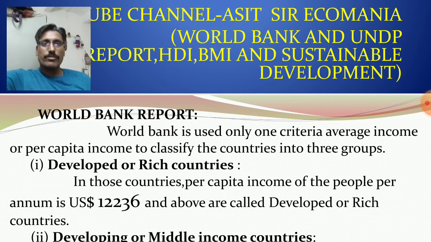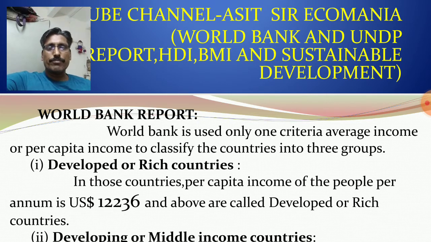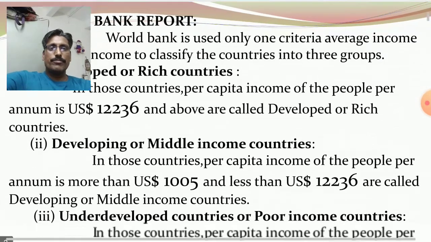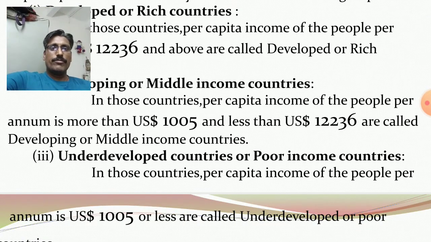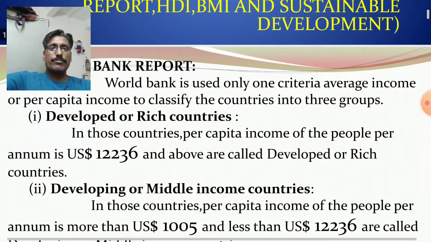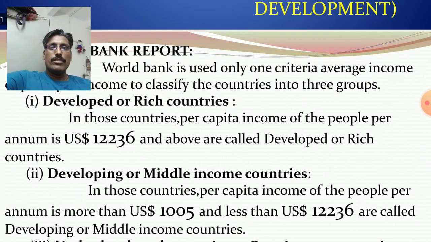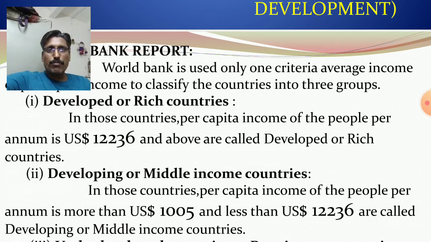World Bank considers only one criteria to classify the countries into three groups: developed or rich countries, second one developing or middle income countries, underdeveloped or poor income countries. So in this case, World Bank calculates the per capita income of the people per annum in terms of dollars.